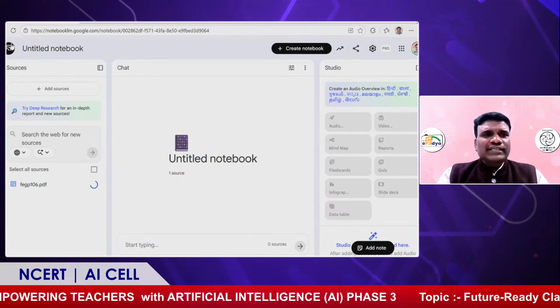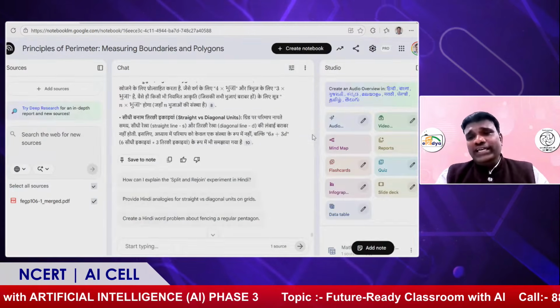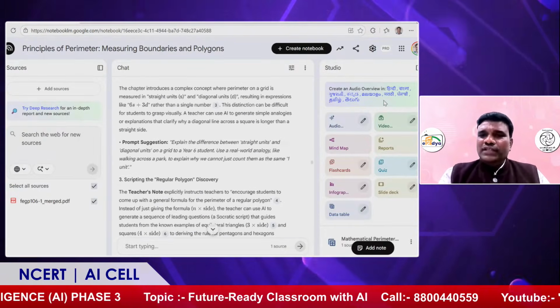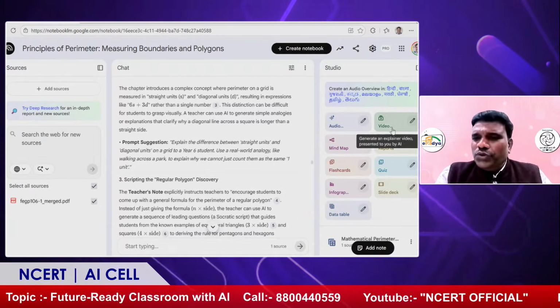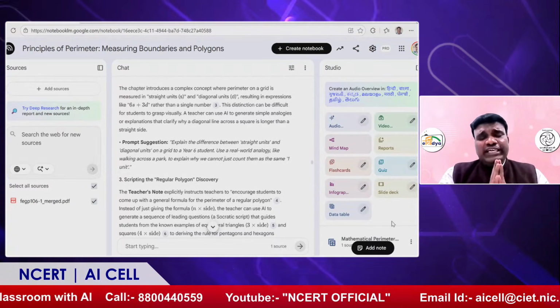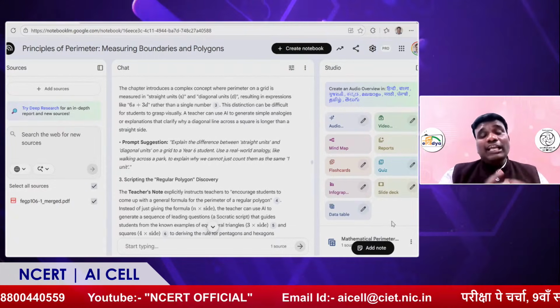Once you add the content, there are a lot of features. I will show the features because I had already made some, so that you are able to explore it. Here you can see audio, video, mind map, report, flashcard, quiz. These are the different types of tools that will help teachers.